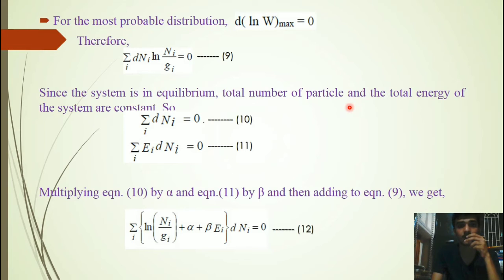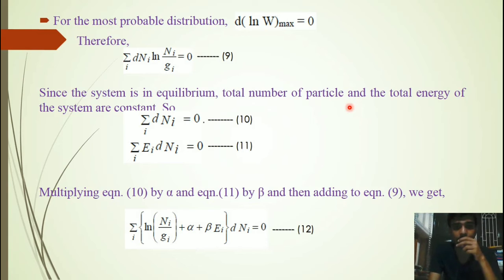For most probable distribution, differentiation of ln W max is equal to 0. Therefore, summation over i of dni ln ni by gi is equal to 0. Since the system is in equilibrium, the total number of particles and the total energy of the system are constant. So, summation over dni is equal to 0 and summation over Ei dni is also equal to 0.